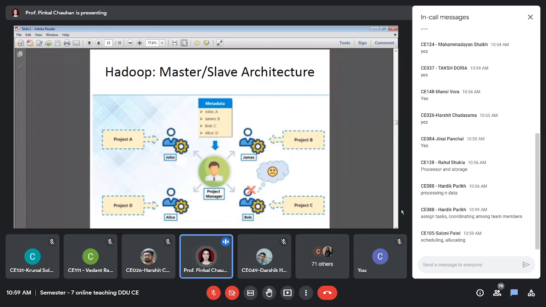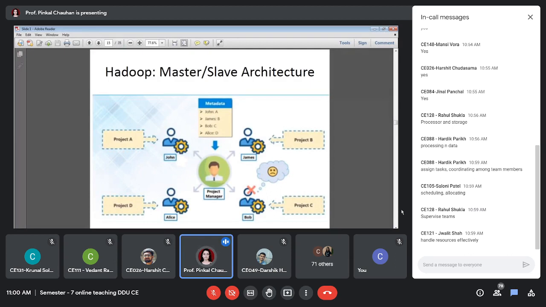Yes. So, in general, if I put it in simple terms, the duty of a project manager is to complete a project within the deadline, right? To complete the project within the deadline given, whatever resources are given to him or her, right?